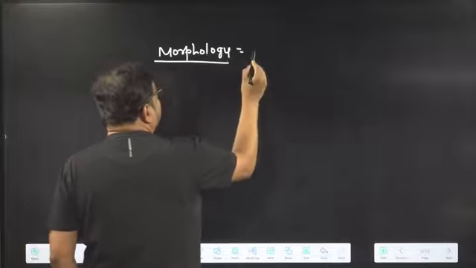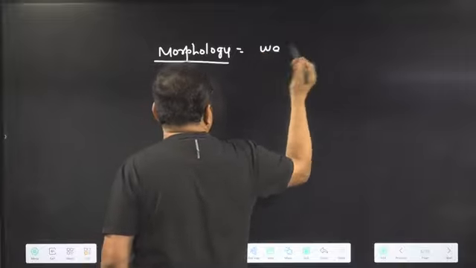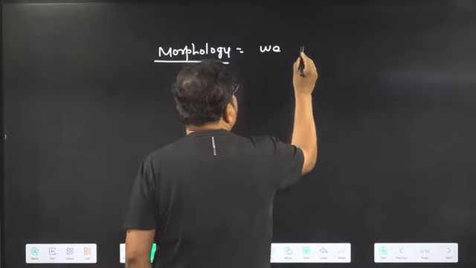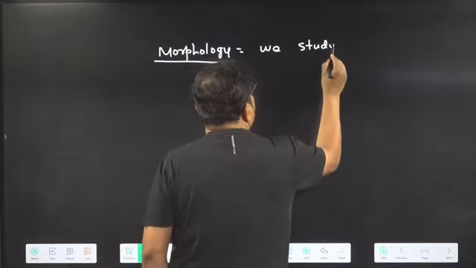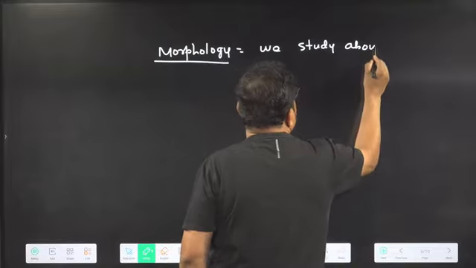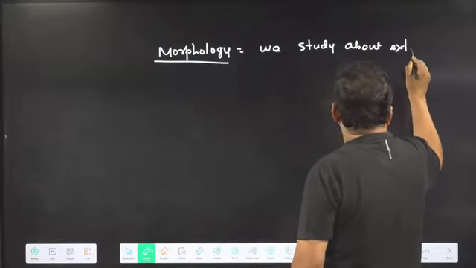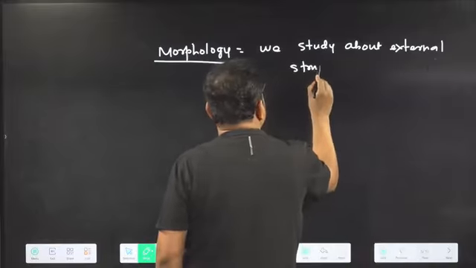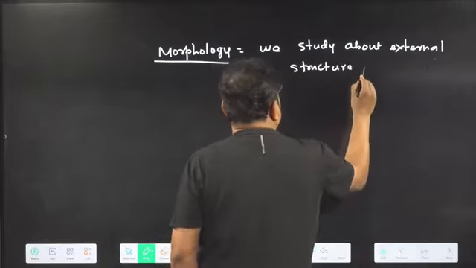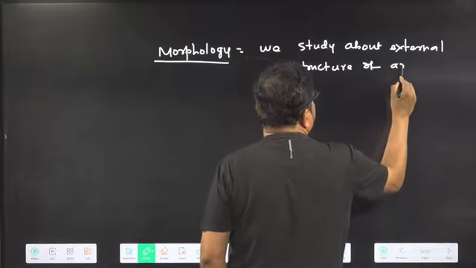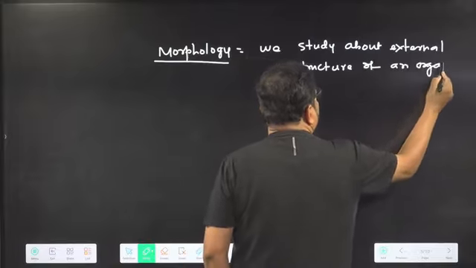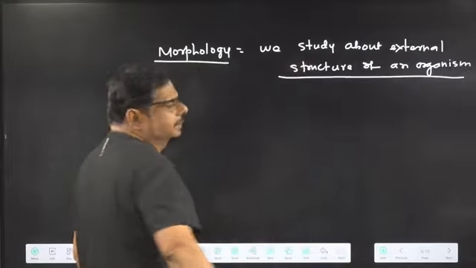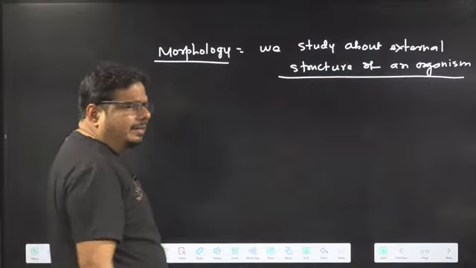In morphology, we study about the external structure of an organism. This is called morphology. Understanding the idea? Clear in the mind?